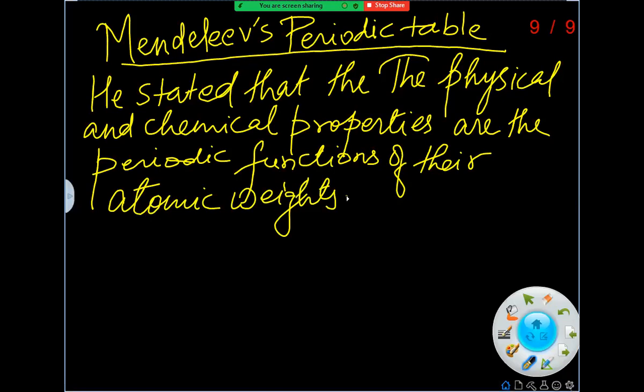This statement was given by Mendeleev, and he arranged the elements in the form of a periodic table.